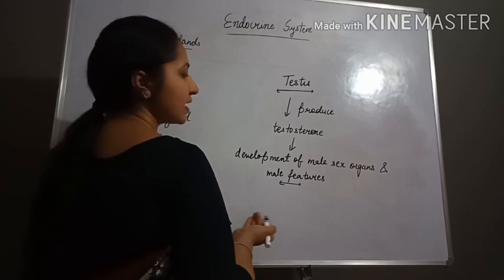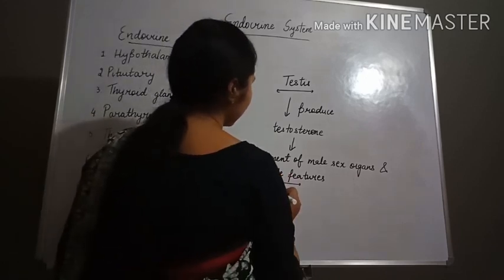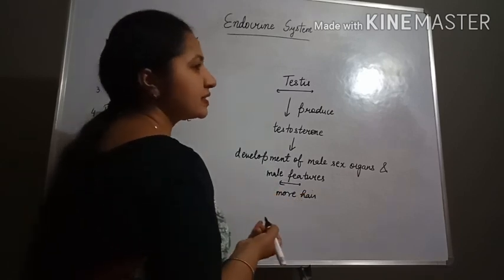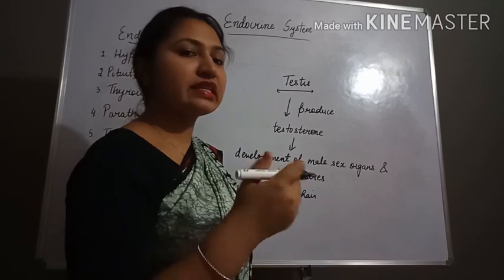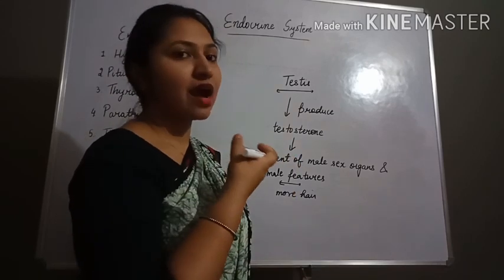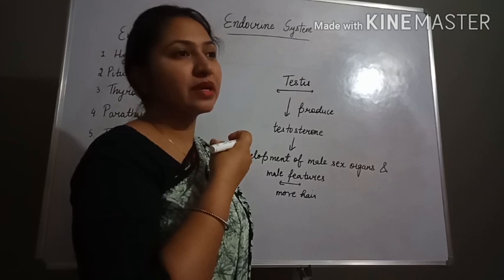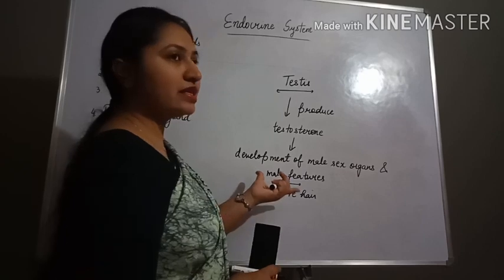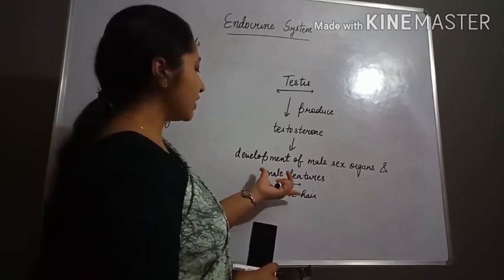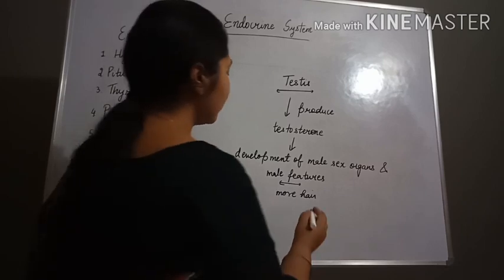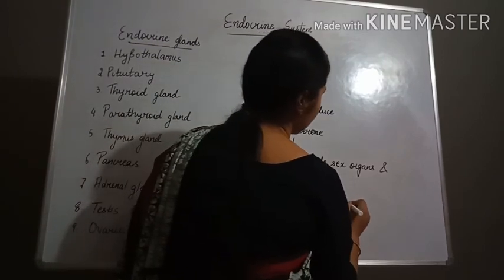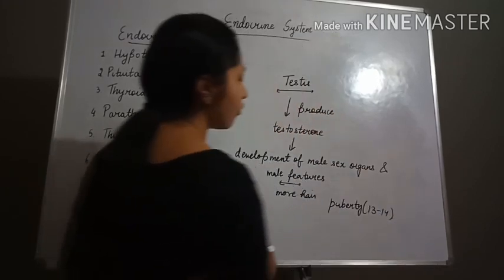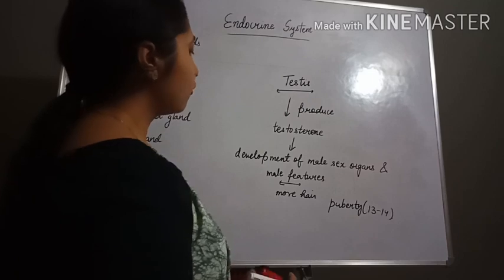What are the male features? Like more hair over the body, or you can say the increased muscle strength, and the voice will become very harsh. So these are the changes that occur in the male, and these are known as the male features. These features develop during the puberty age, at the age of 13 to 14.